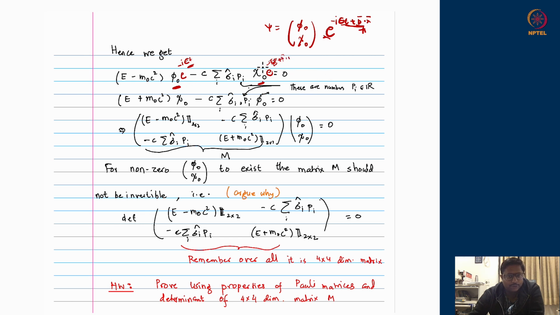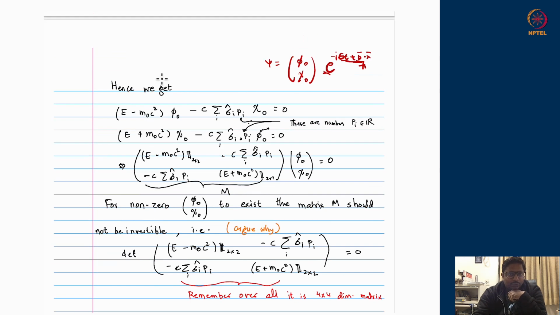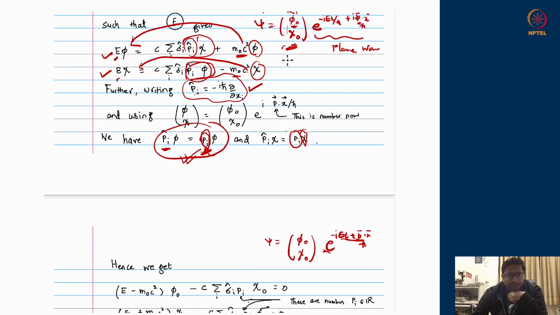We can throw it towards the zero. So I will get only equations for phi naught and chi naught which are coming about here. The first equation will become that. The second equation will also develop the similar feature. Only thing we have to care about is that there was a minus sign already present.